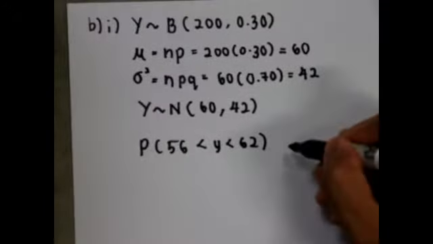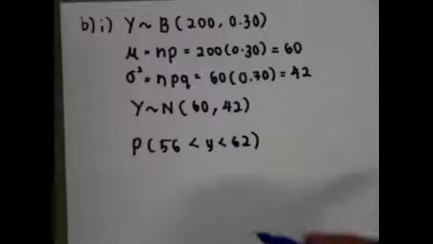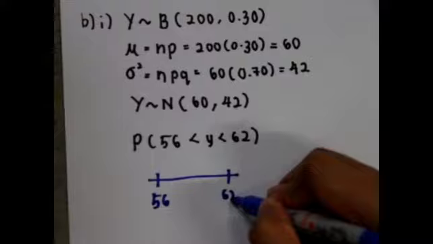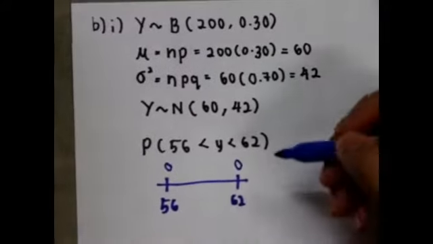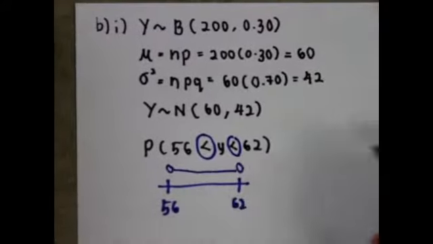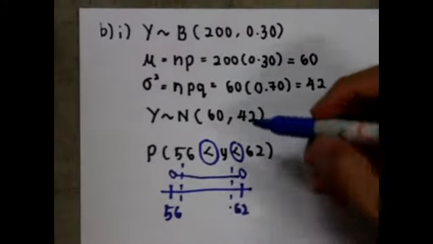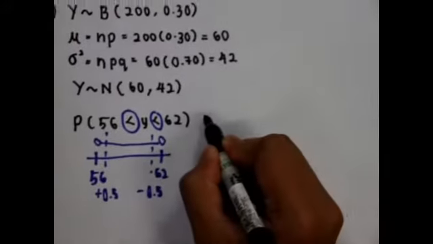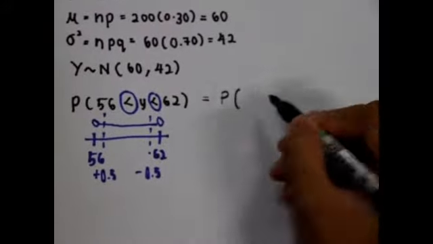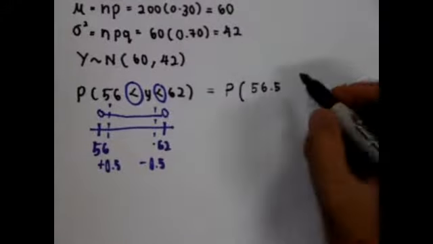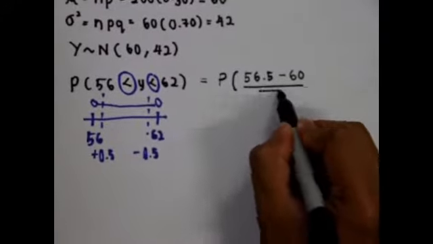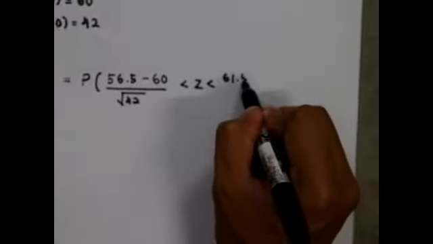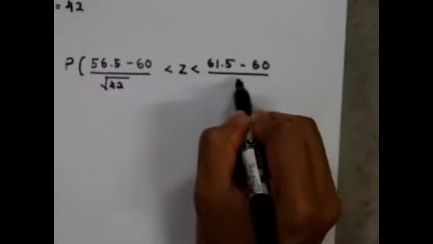From the question, we know that B1 wants the probability to be approximate, that is between 56 and 62. So we write P(56 less than Y less than 62). We have to use continuity correction, because we are moving from binomial to normal. So we have to subtract 0.5 from 56 and add 0.5 to 62, since it has to be in between those two numbers.